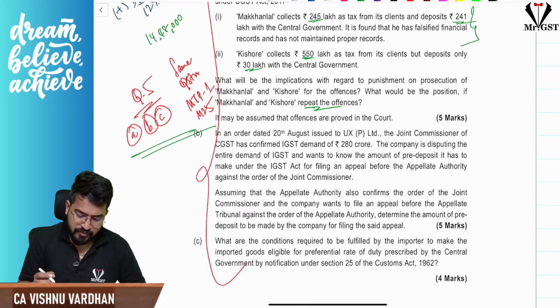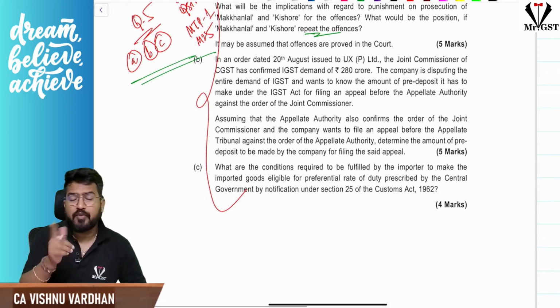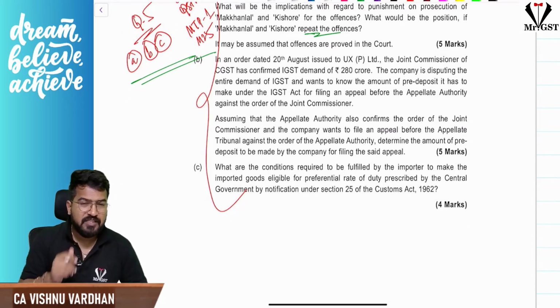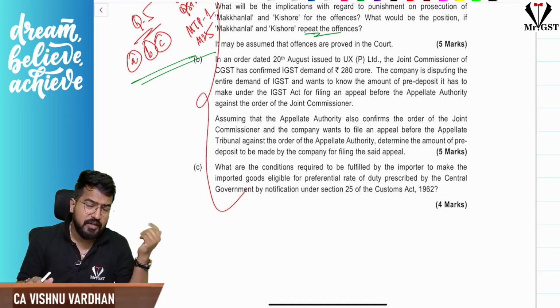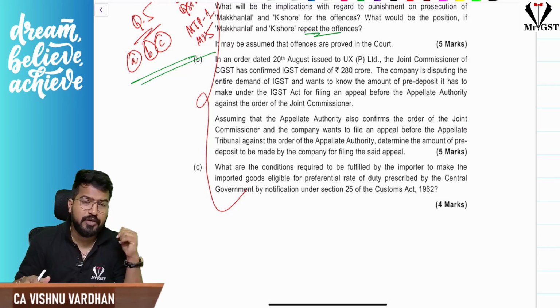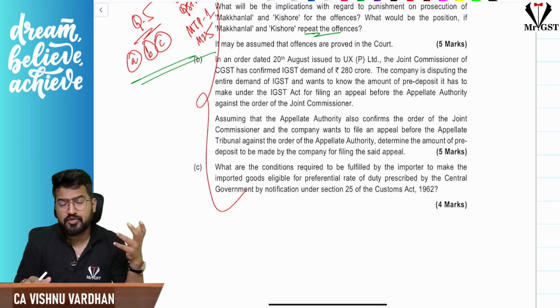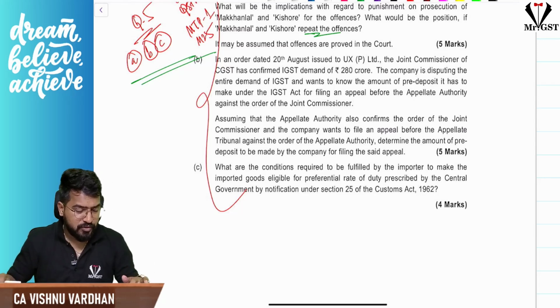Next, regarding the appeal pre-deposit amount, what has to be done. And one more thing, please remember, please go through this before going to the exam: if the department has to file an appeal against the order of the appellate authority, what is the monetary limit which has to be considered for going to GSTAT, the High Court, or the Supreme Court? Please make sure of those limits when you are going for the exam, or I'll just show you in 1 second.